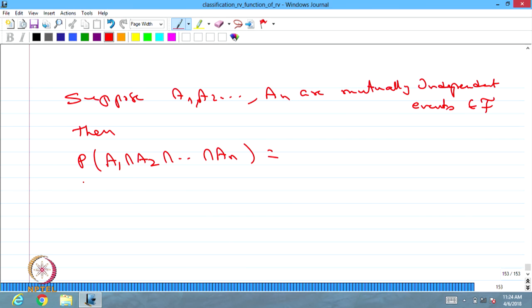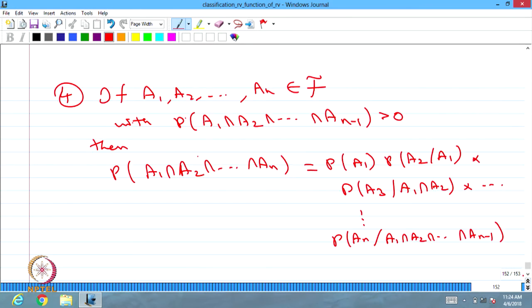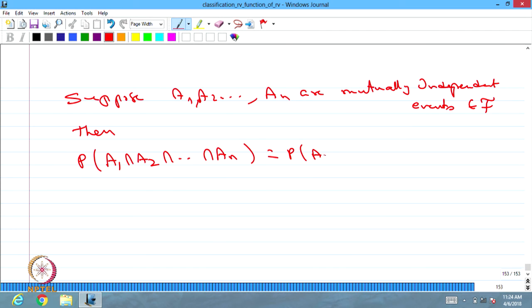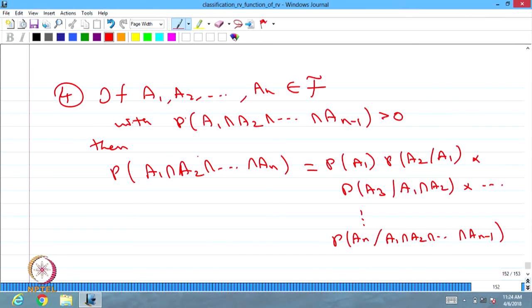P of A1 intersection A2 intersection up to An is the same as, you see the previous one, first P of A1, the second one P of A2 given A1.